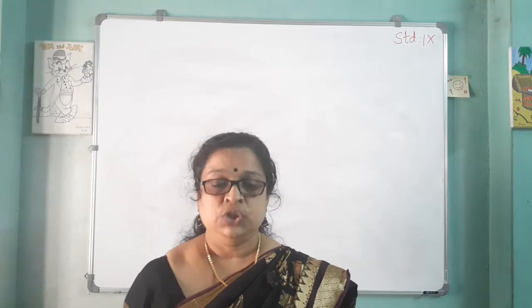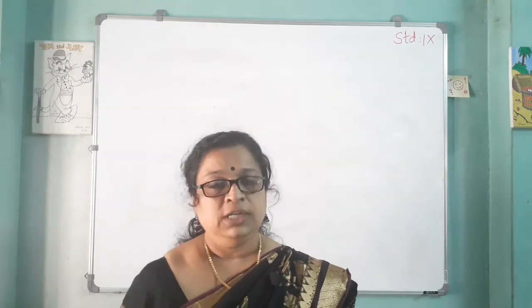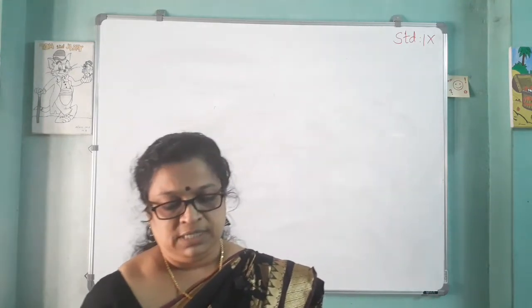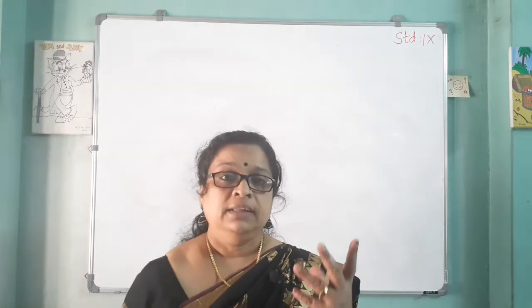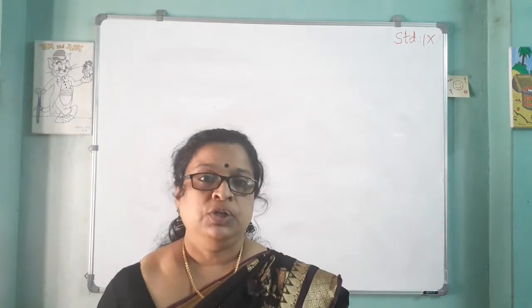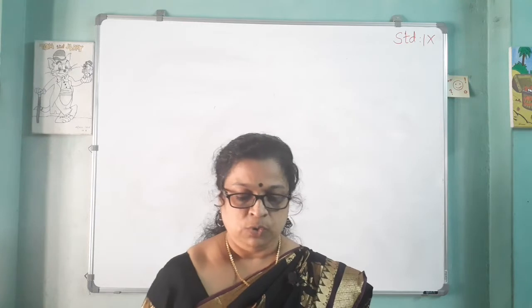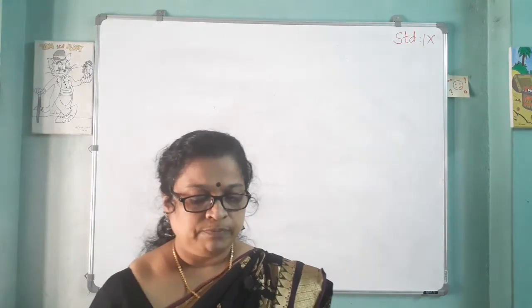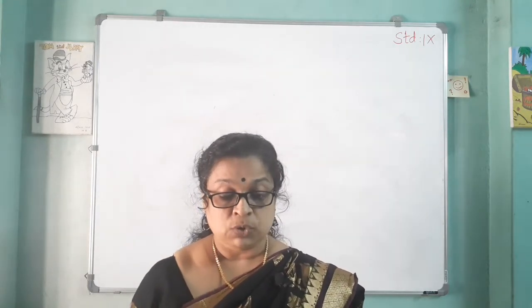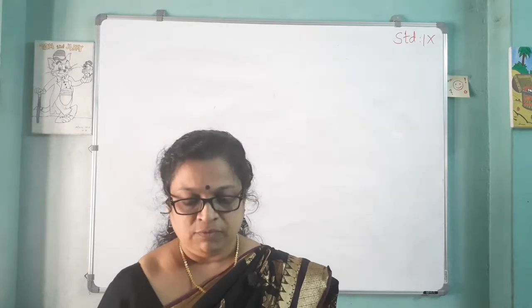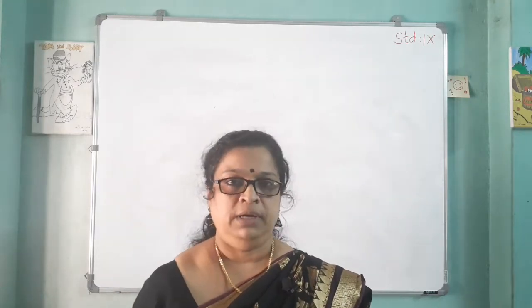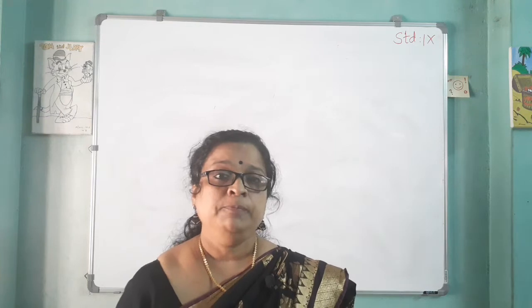Then second part: every point on the number line is of the form root m, where m is a natural number. Natural numbers, we know, are counting numbers. On a number line, there are negative numbers, positive numbers and 0. That also we know. Every point on the number line is of the form root m, where m is a natural number. It is false. Why?